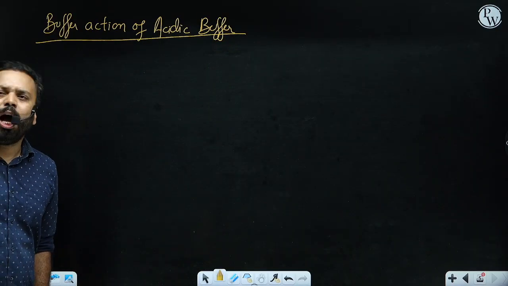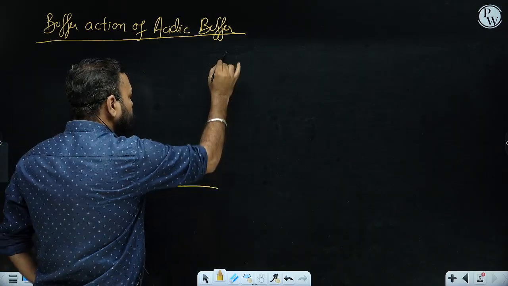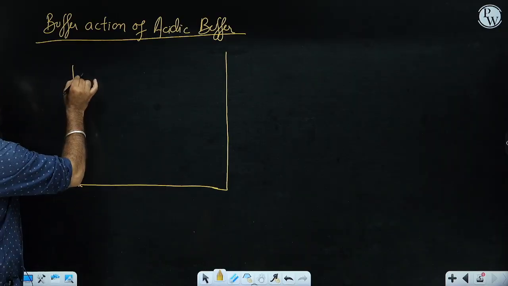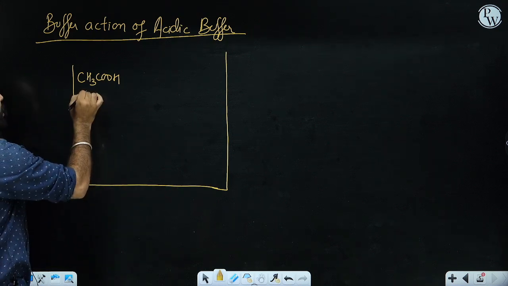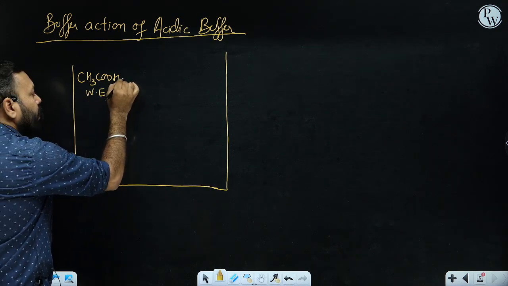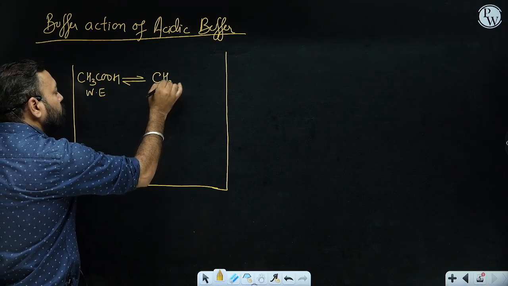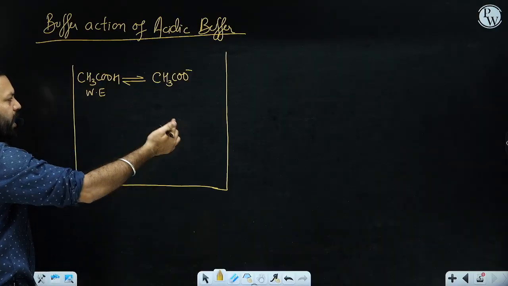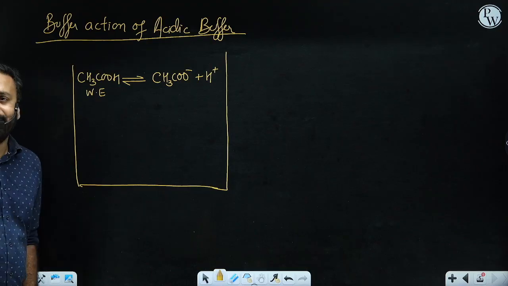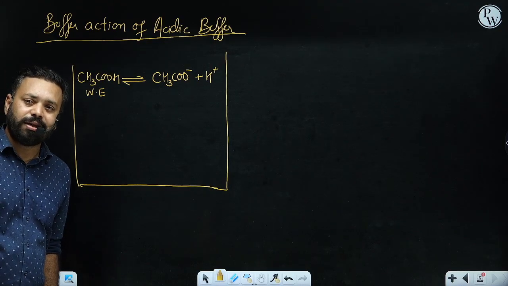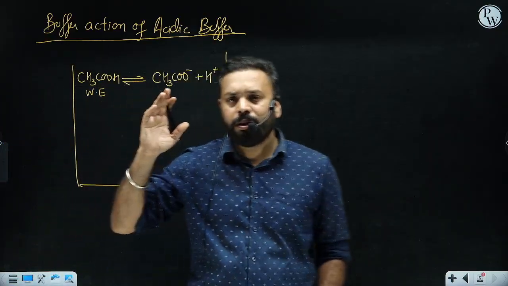Fine. How does it work? First of all, think about an acidic buffer. Let's suppose we have a solution of weak acid, CH3COOH, the simplest acidic buffer I am assuming. Please note this is a weak acid, so this is a weak electrolyte and therefore I am using this reversible sign. Its dissociation is almost negligible. Obviously it is dissociating, but the dissociation is very low, very little acetate ion and H plus are given by a weak electrolyte like acetic acid. The value of Ka of acetic acid is about 10 raised to the power minus 5, right?